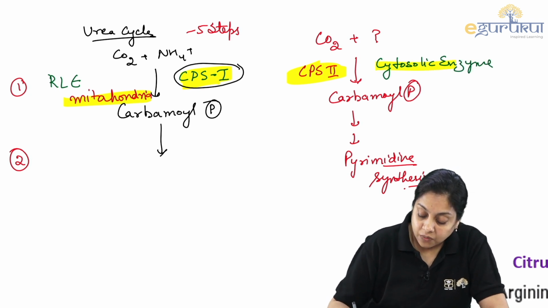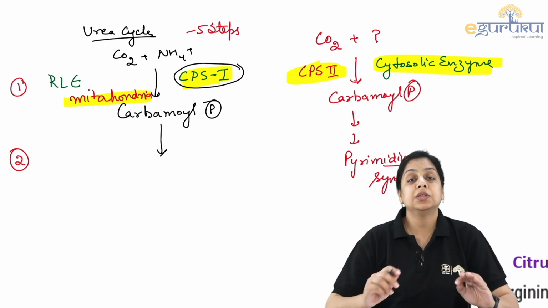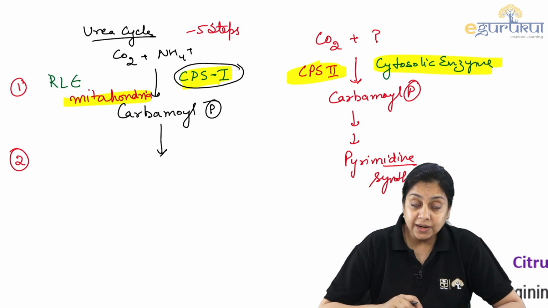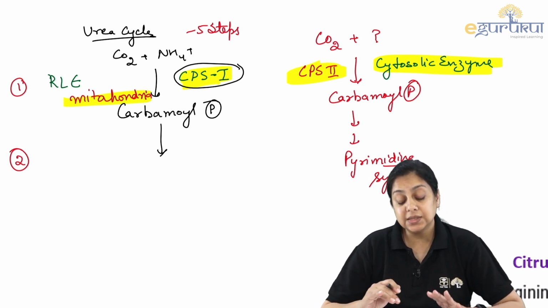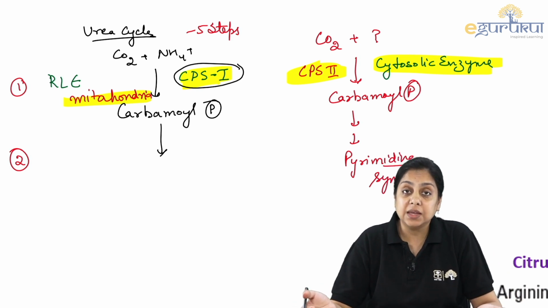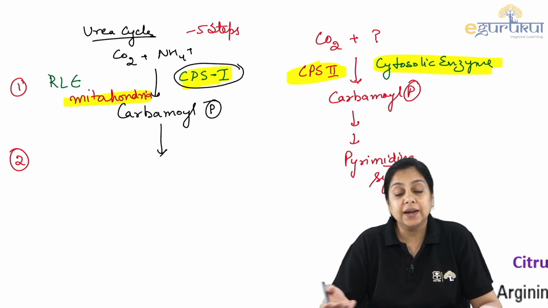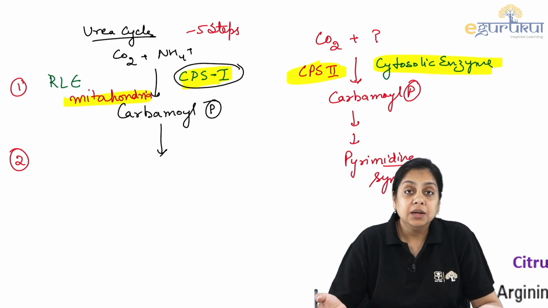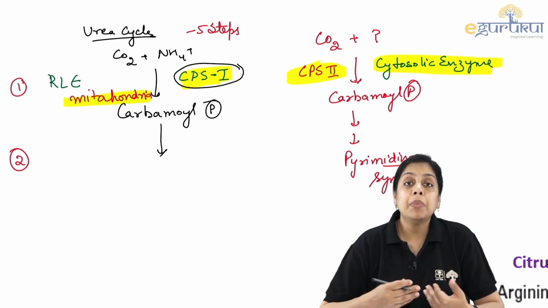Or as I always say in the class also, for the examination point of view, regulation is very important. So here the rate limiting enzyme in the urea cycle is CPS1, right? But there is a similar isoenzyme as CPS2 also, right? That is for pyrimidine synthesis. And there the regulation is how nature has made the compartments different.